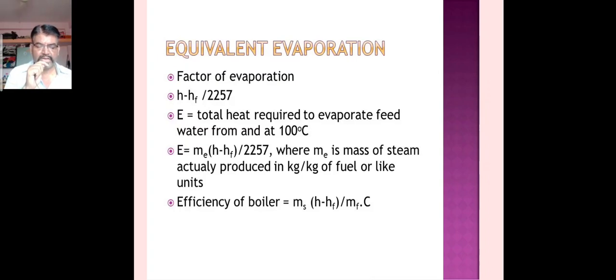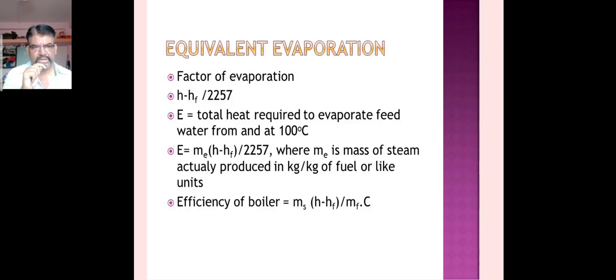It is usually written as from and at 100 degrees Celsius, and the value of latent heat is taken as 2257 kilojoules per kg, since the phase changes from water to steam.